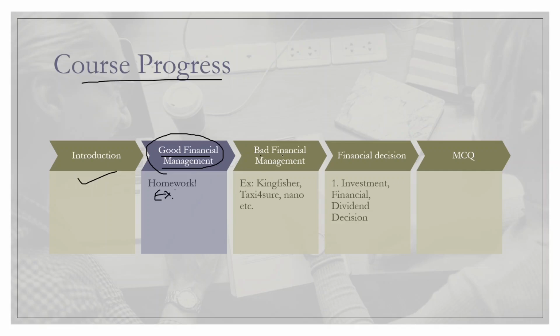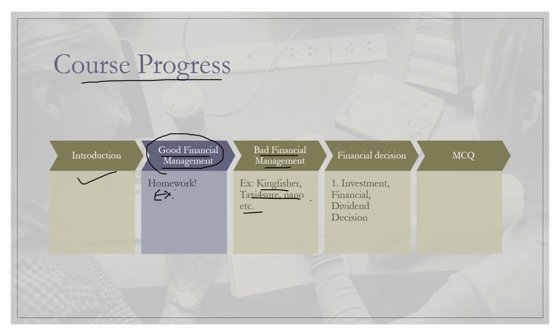And also, we saw a bad financial management by the example of Kingfisher, Taxi for Sure, Nano, and also I told you about Lehman Brothers, very short note. And also, I told you that I'll be doing a separate video on that.